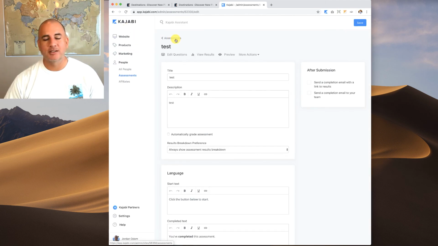But these assessments, is what Kajabi calls them, allows you to build in a lot of interactivity to test to see if your students are retaining the knowledge, and if you want to fire off different sequences based on how they respond, you can do that too. So if you're looking to have more than just a website, you want to build a business that you can grow and scale, Kajabi is a great platform to do that.